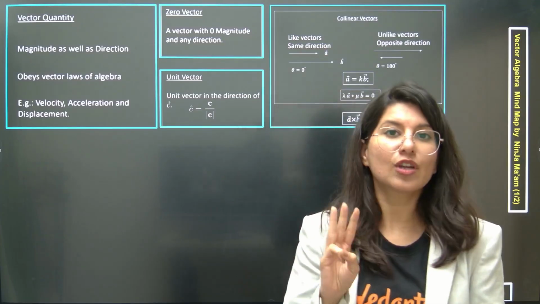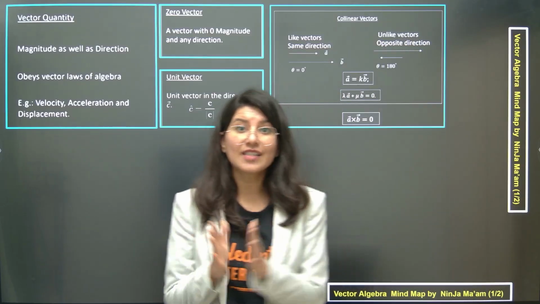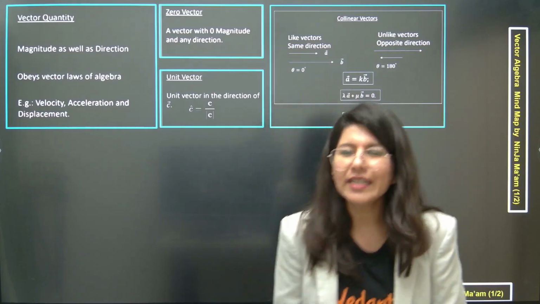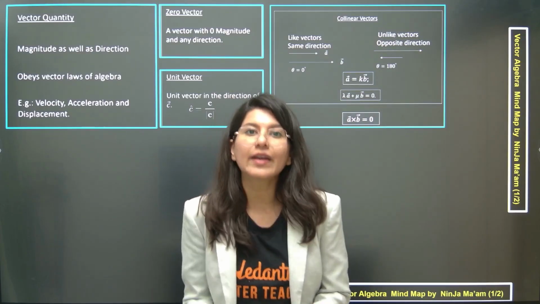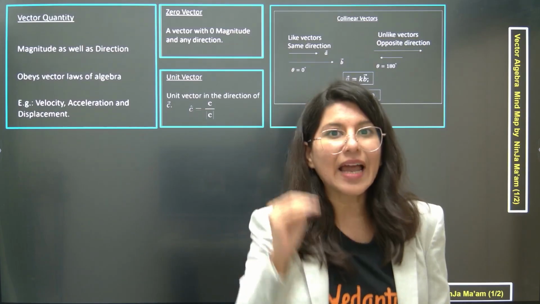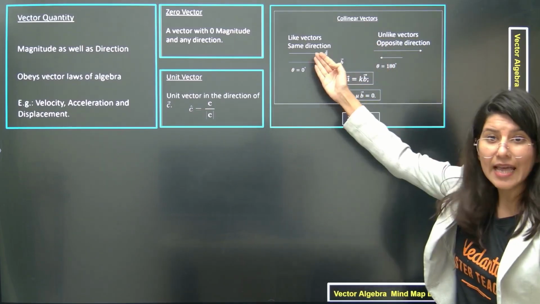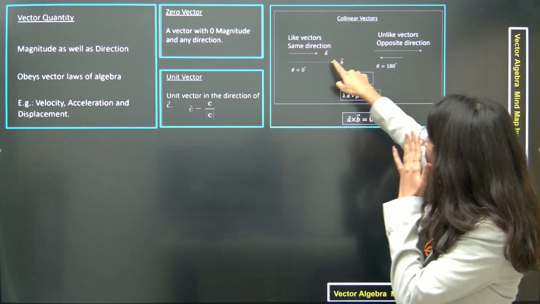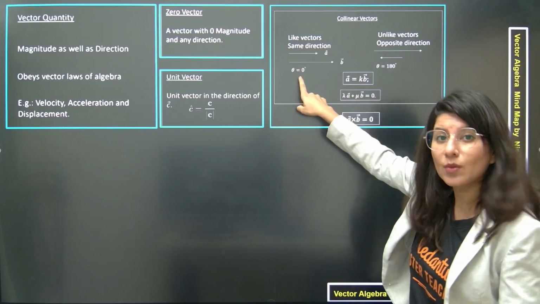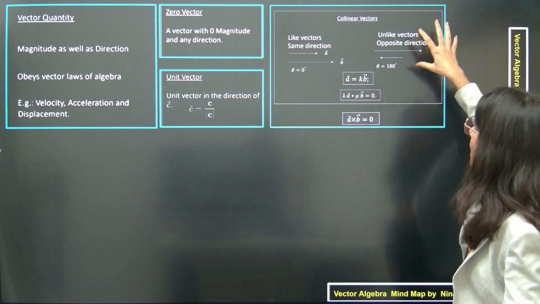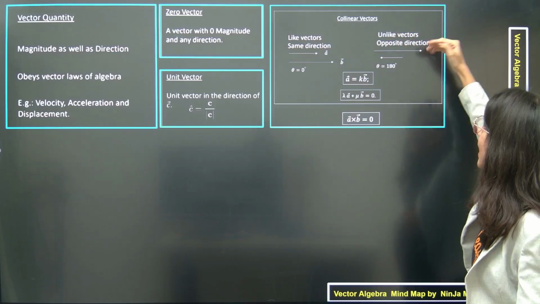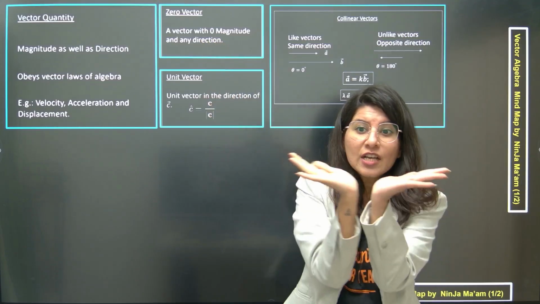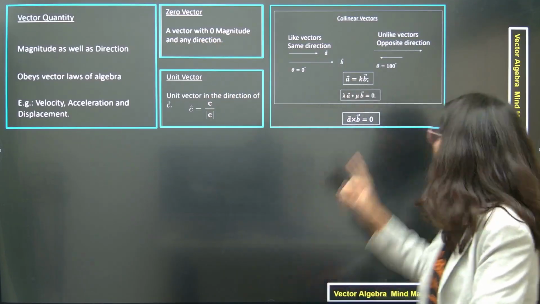Now the third thing which comes into the picture is collinear vectors. You will see a lot of questions from this topic, so be careful, be attentive. Collinear vectors, or you can also call them parallel vectors, can be categorized into two categories. First one is like vectors. Like vectors both point towards the same direction, and the angle between like vectors is 0 degree. On the other hand, unlike vectors have opposite directions. One goes towards this direction, the other towards the opposite direction, so the angle between them is 180 degree.